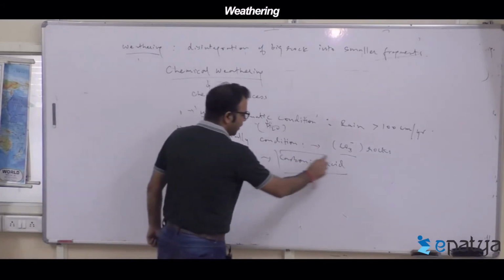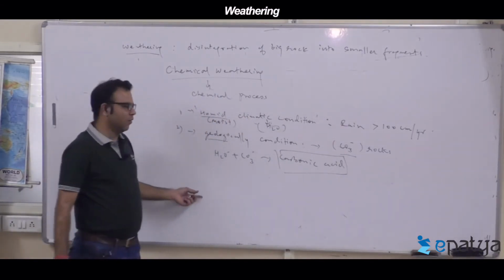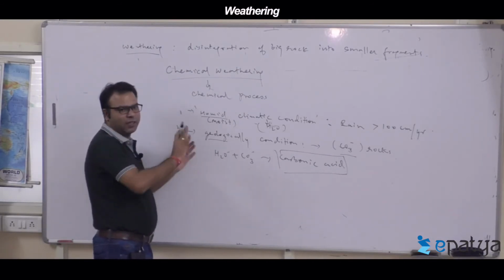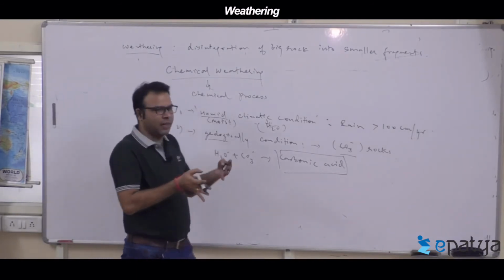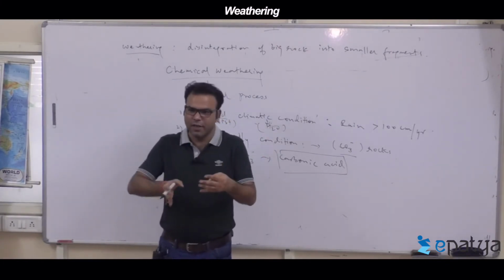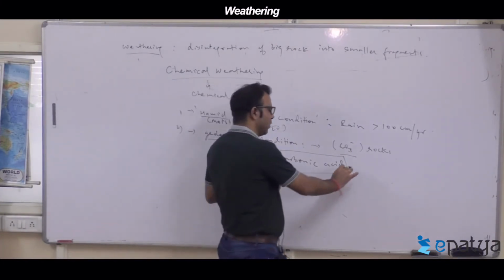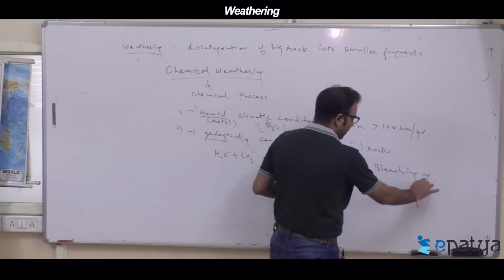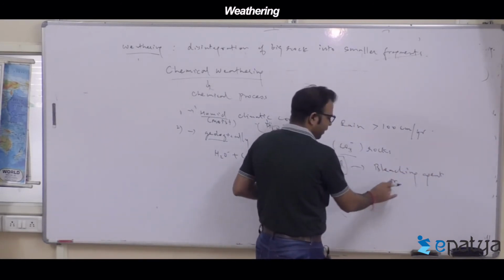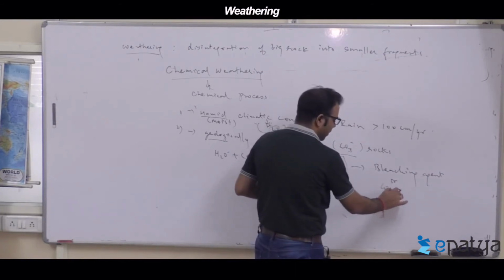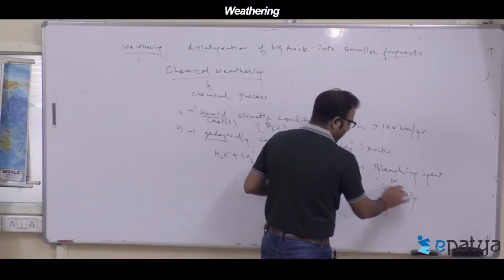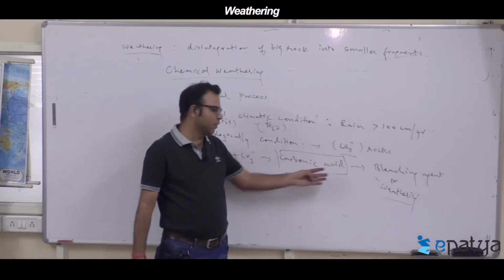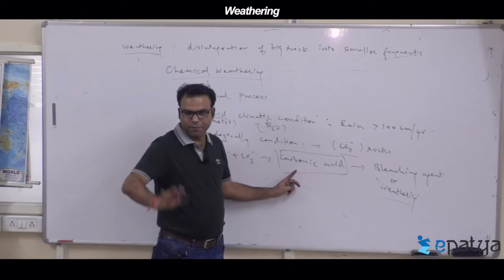Now these acids will go under reactions. Carbonic acid reacts with the water and acts as a bleaching or eroding agent. It undergoes weathering, which means even harder rocks could be weathered by carbonic acids.